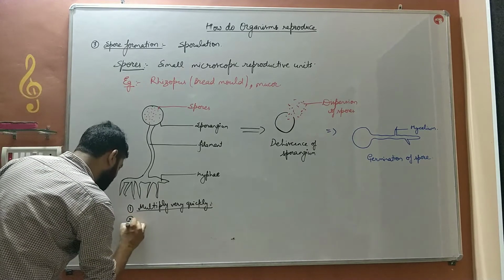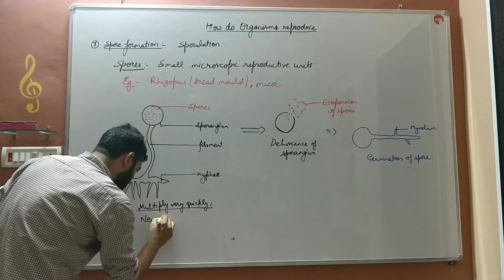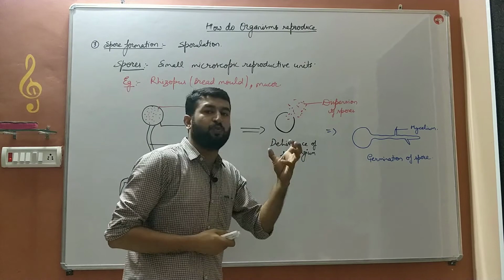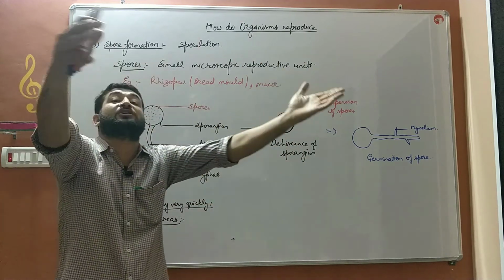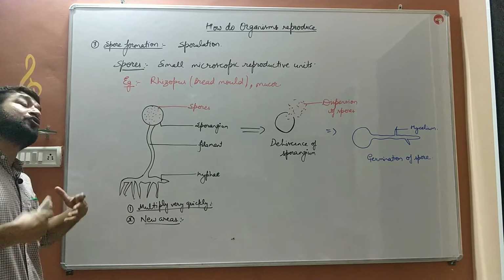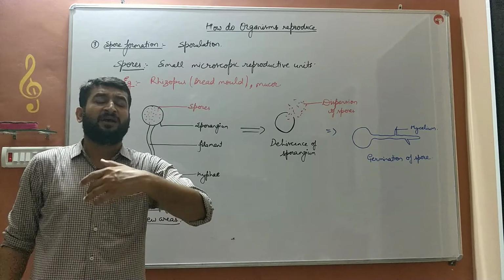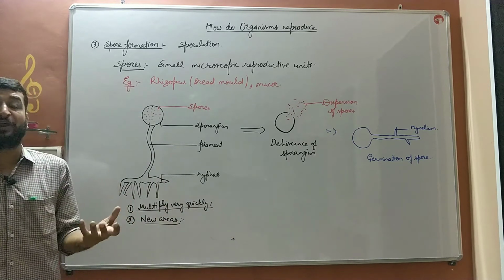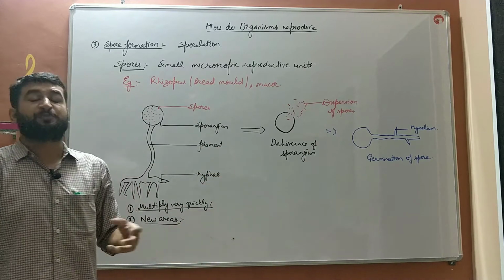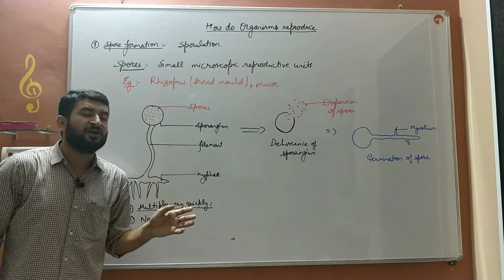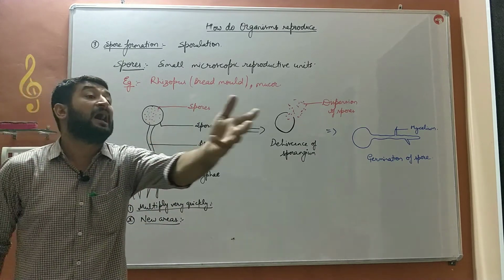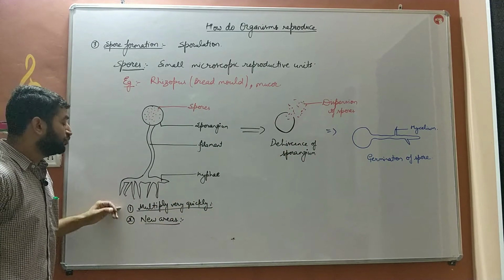Second, new areas. As we discussed, whensoever that sporangium's wall bursts, the spores are spread or dispersed into a large area. So spores of the new organism can be introduced to new areas or the farther places from that particular native area. So the spreading of organism occurs, as the dehiscence of sporangium will disperse the spores up to a large area. So these are the two advantages.